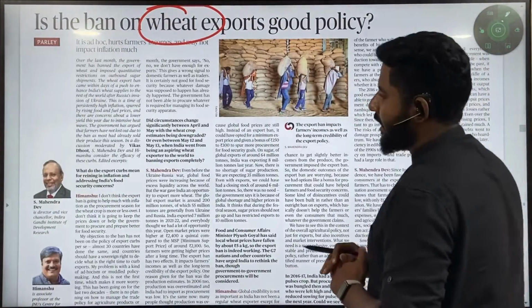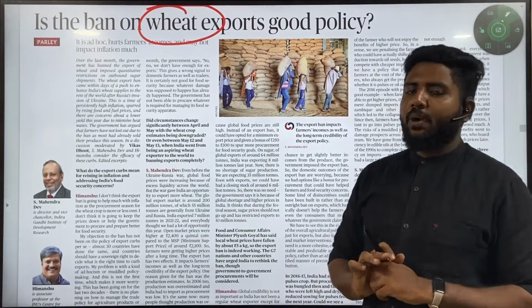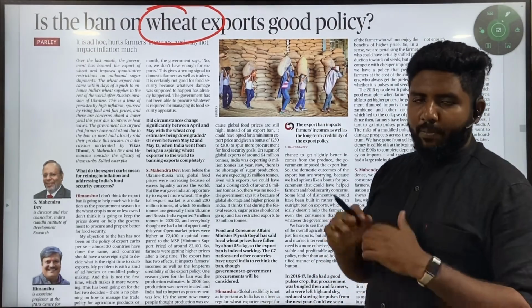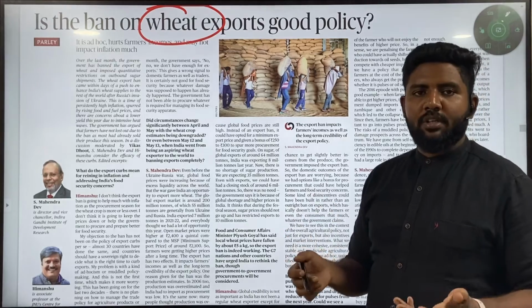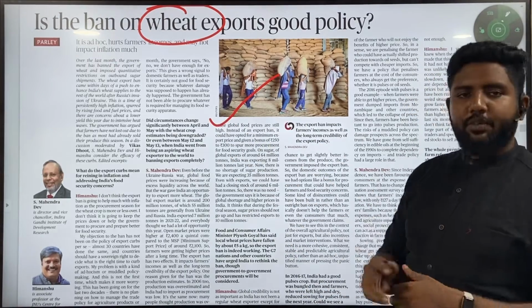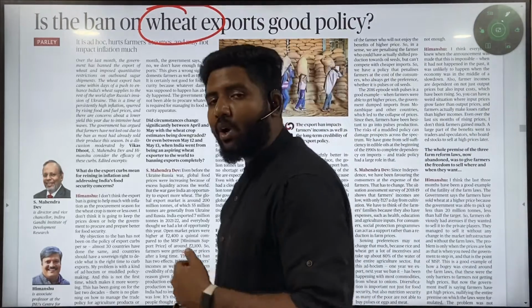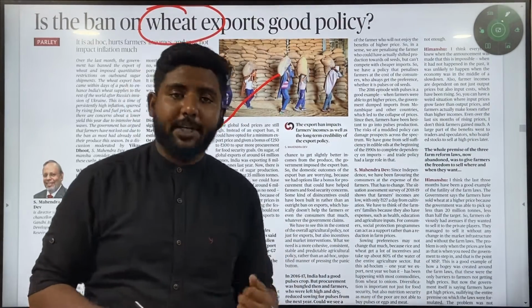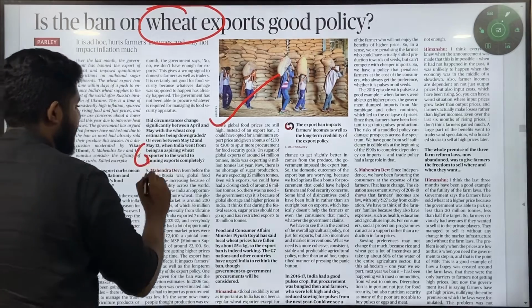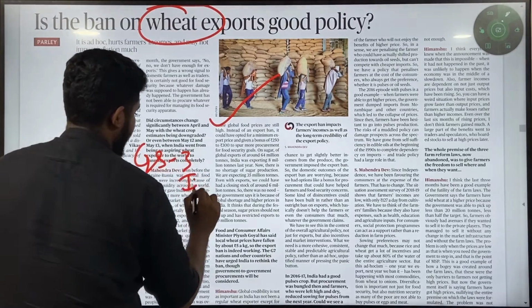This article talks about whether stopping the export of wheat is a good idea or not. Ultimately, this will give you a thought process of how India's trade works and how it gets affected by any particular reason. Again, GS3, this comes under Indian economy, trade.